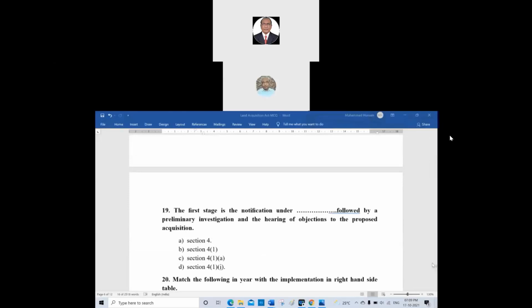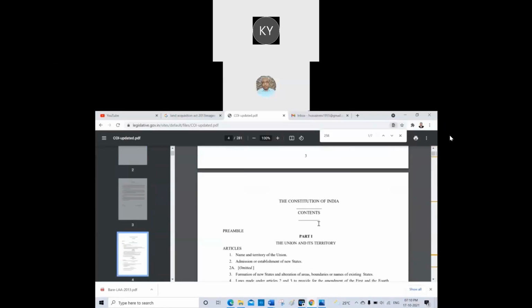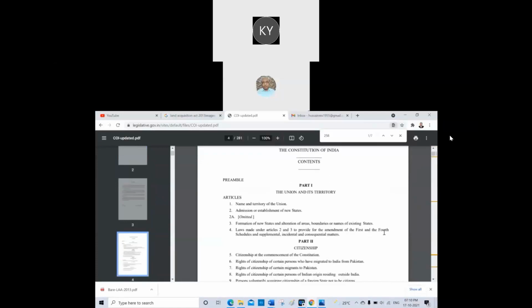The first stage is the notification under dash, followed by preliminary investigation and the hearing of objections to the proposed acquisition. Section 41A, sir? No. Intentionally, I wanted to divert your mood. I prepared this. This is the Act. You might have seen it. See, this is the Act. There is no 41A. There is only 41.